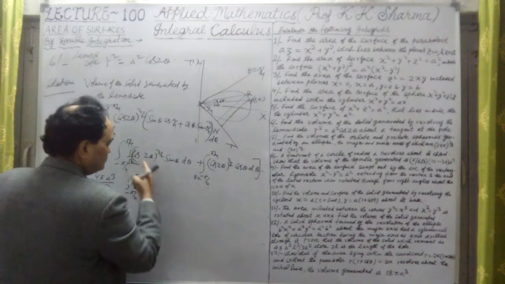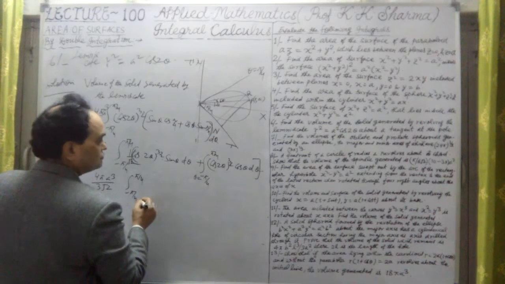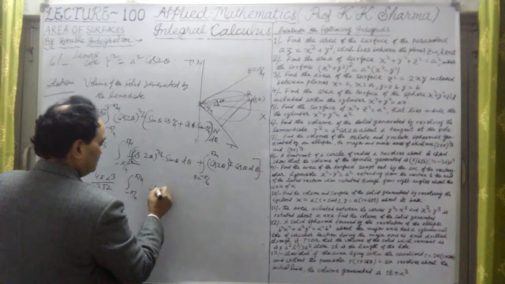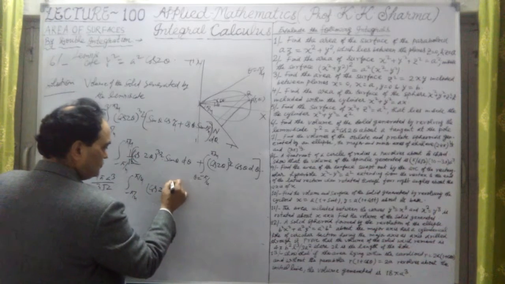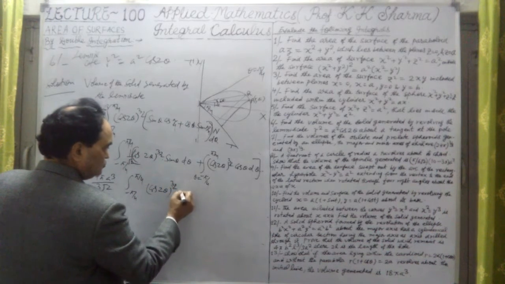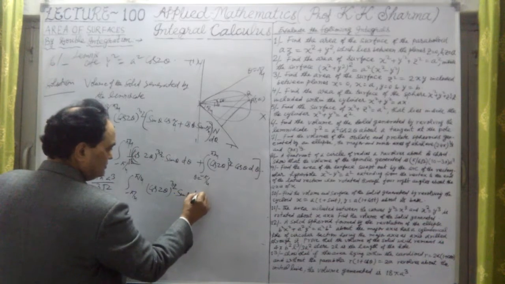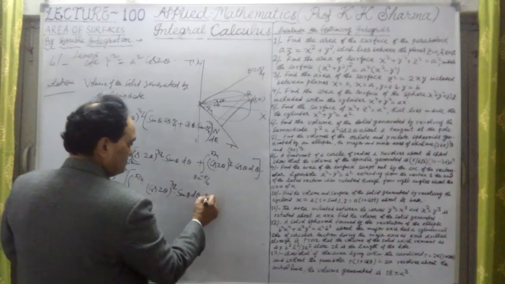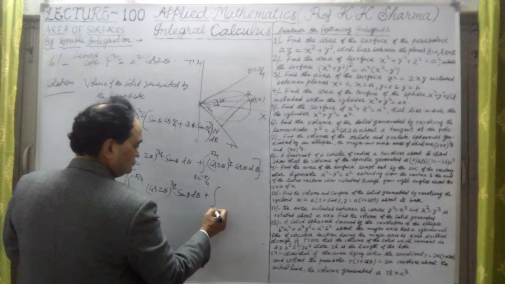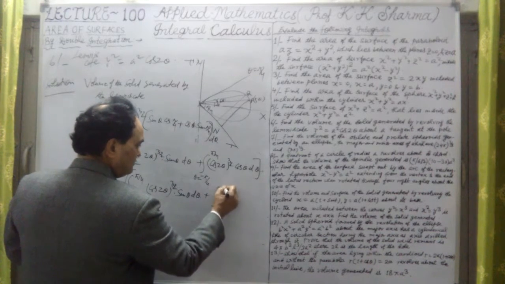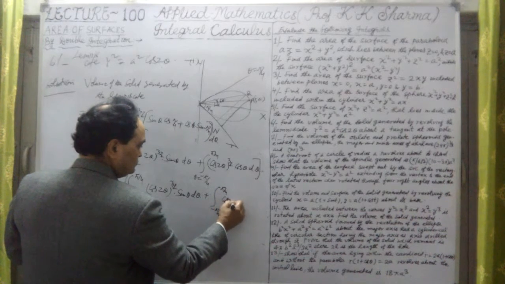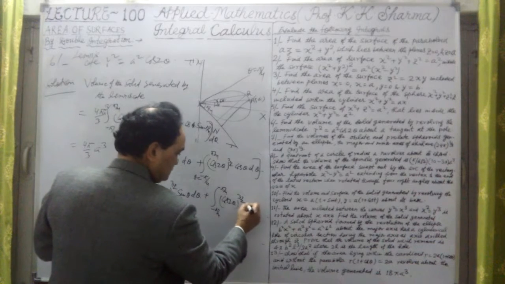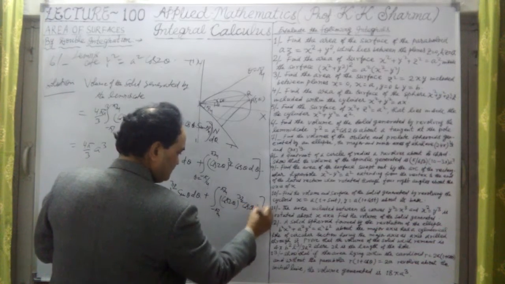Now this value is equal to 0. Why is this 0? Only this will be left over. Let me further write cos 2 theta whole power 3 by 2 into sin theta d theta, plus 0 times this, minus pi by 4 to plus pi by 4, cos 2 theta whole power 3 by 2 into cos theta into d theta.